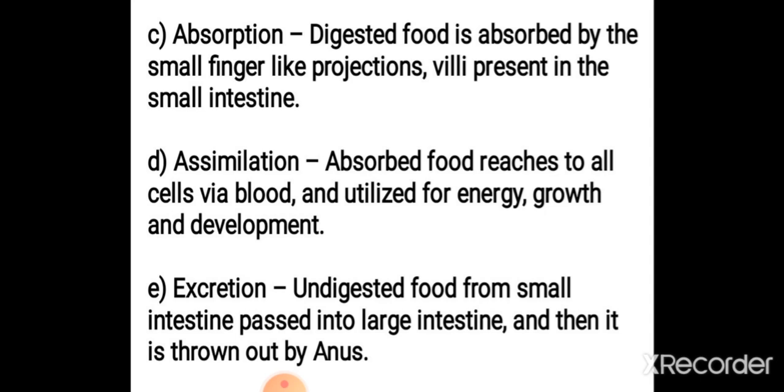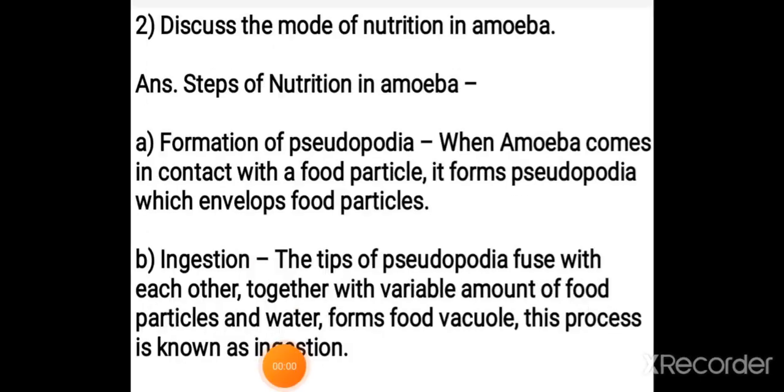Now absorption is over, the digested food is absorbed, now assimilation occurs. That means the absorbed food reaches all the cells via blood. Through the blood, this absorbed food reaches the cells and is utilized for energy, growth and development. Now last is excretion, in which undigested food from the small intestine passes into the large intestine and then it is thrown out by the anus.